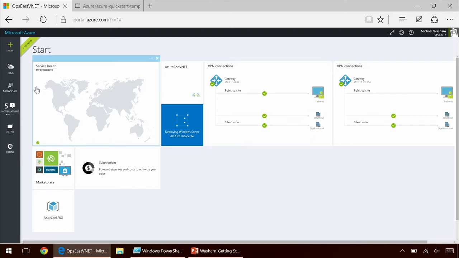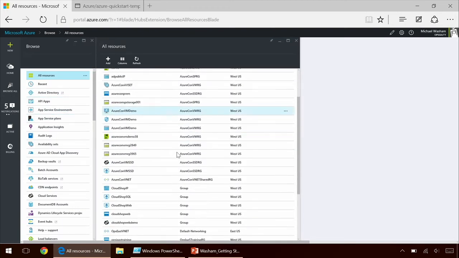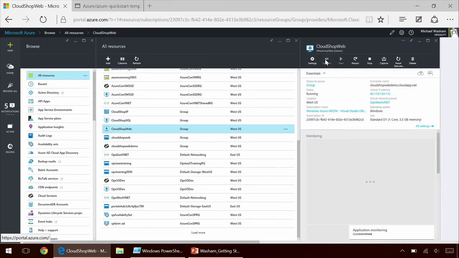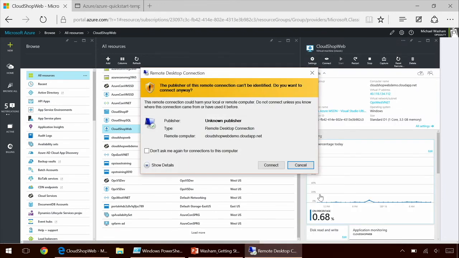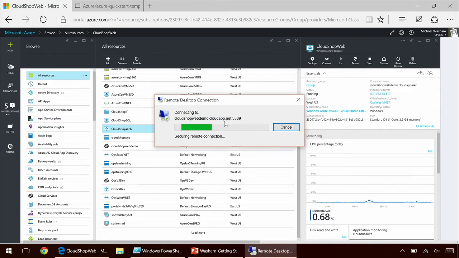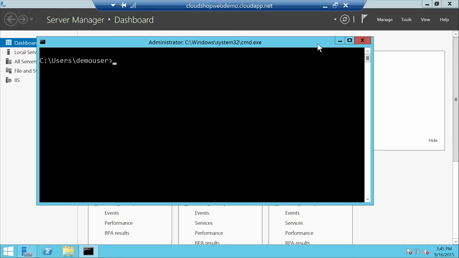Now, let me validate that connectivity is actually working. I have a virtual machine already deployed in these virtual networks called Cloud Shop Web. So I'm going to go ahead and connect to Cloud Shop Web directly over RDP. And you'll notice this is actually connecting to the public IP address. And the reason is because I have not removed the public endpoint.